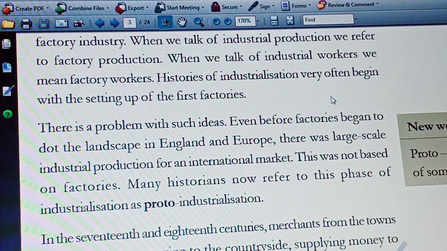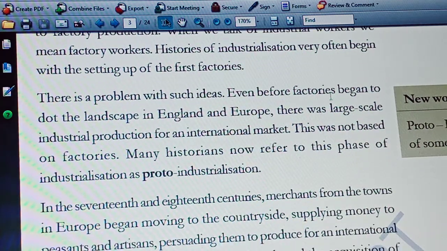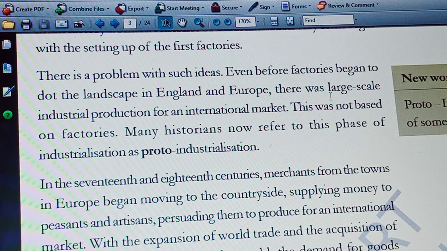Why did these people move from towns to the countryside to supply money to the peasants and artisans to produce goods for international markets? Why don't they produce goods in urban areas itself? First, how did the demand for goods increase in England? We all know that with the expansion of world trade and acquisition of colonies in different parts of the world, the demand for goods began growing in European countries.